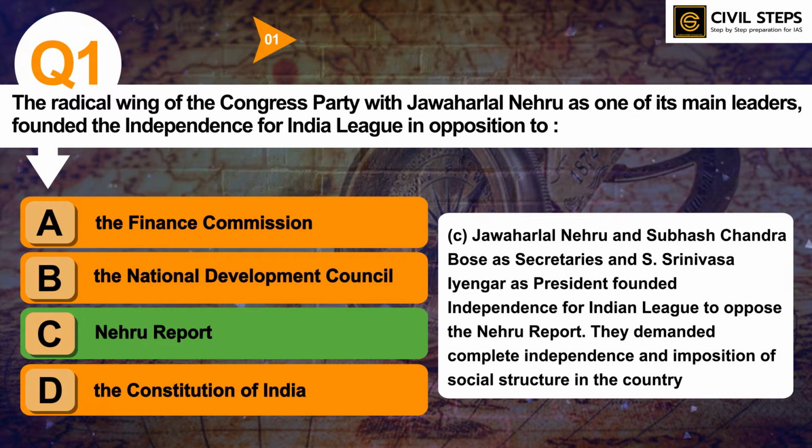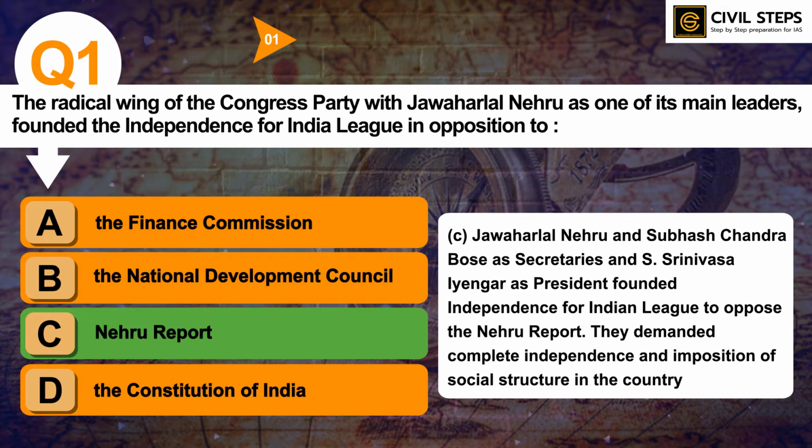So you should know the important role that was played by Jawaharlal Nehru and Subhash Chandra Bose. These two personalities are very important from the UPSC prelims exam point of view, and you should also know about the Congress party and especially about the radical wing of the Congress party. You can read the recommendations of the Nehru Report.